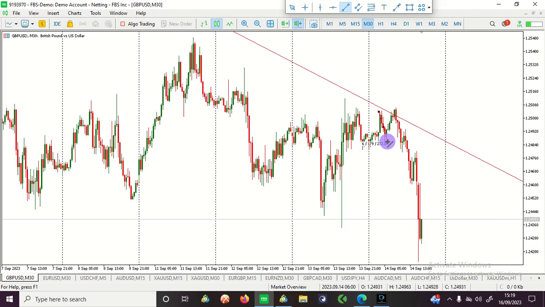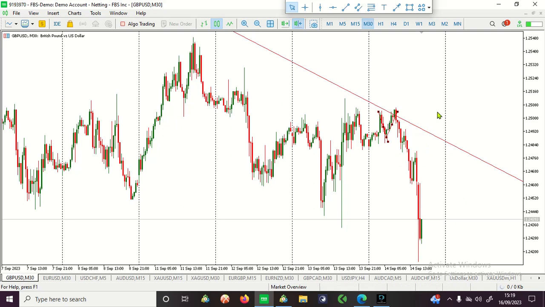clear sign, a reversal pattern. This pattern here, this M pattern. We saw this M pattern here. As we saw this M pattern, coupled with the trend, because this M pattern is in line with the bearish trend, what we are trying to do now is to make a bearish decision here.